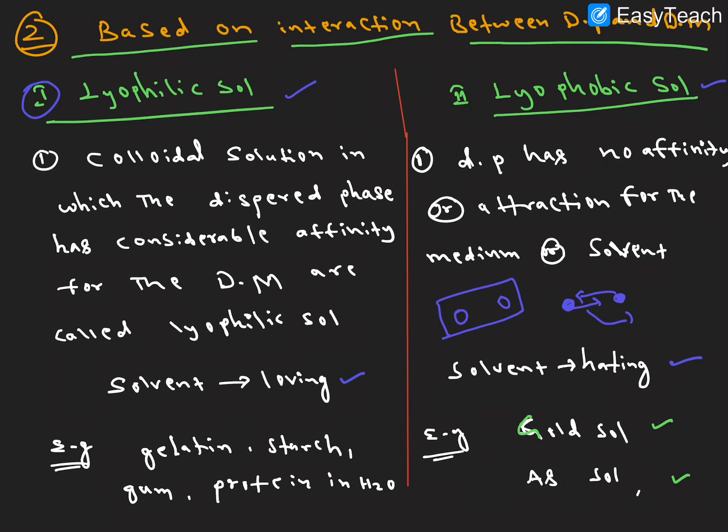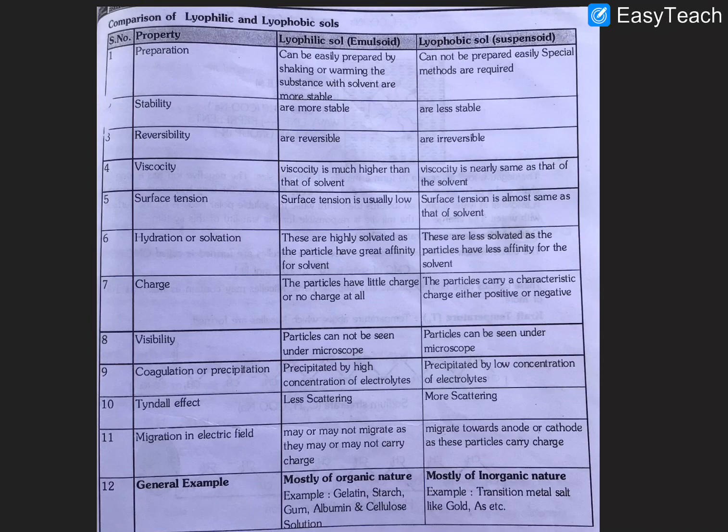Let us see the comparison between lyophilic and lyophobic colloidal solutions. Totally we have 12 comparisons.